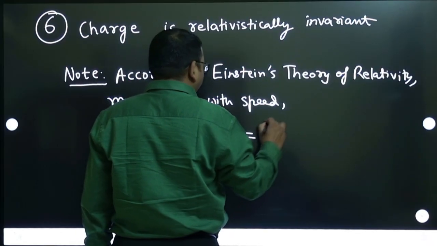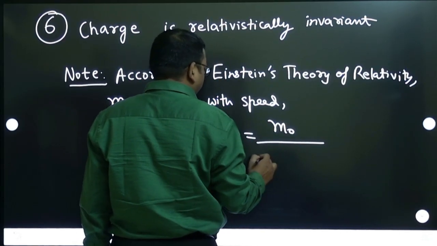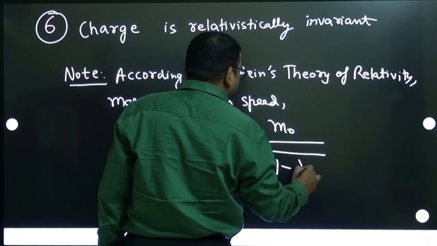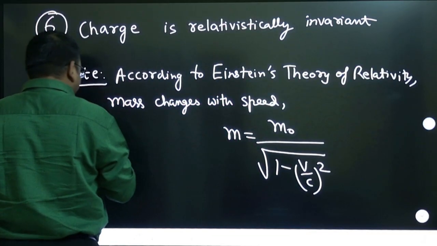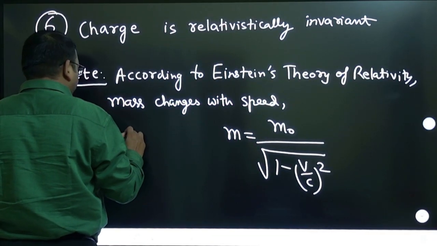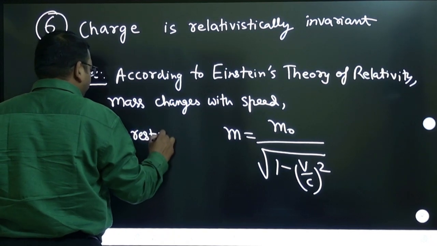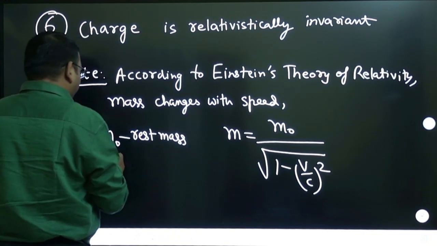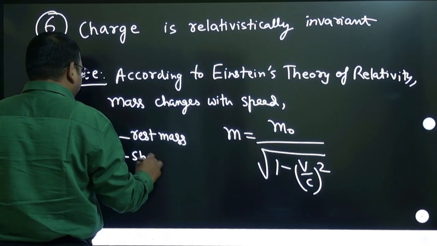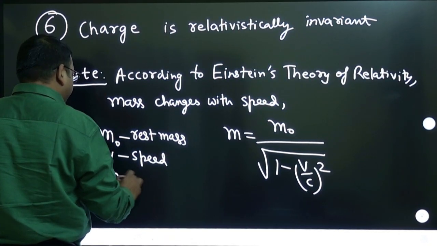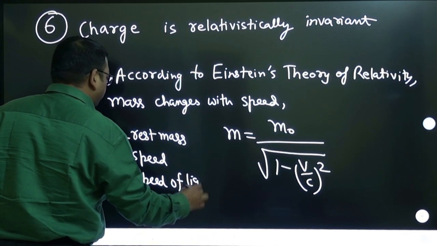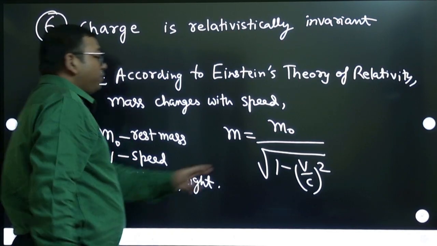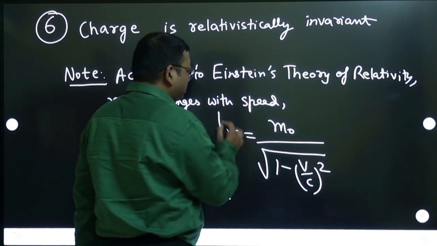M is equal to m naught divided by root under 1 minus v by c whole square. Here m naught is called the rest mass, v is the speed of the body and c is the speed of light. Have you seen this formula before? Yes.